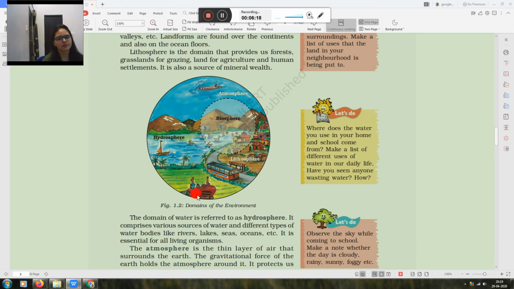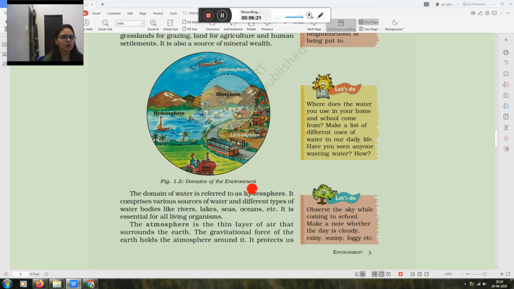Now next is hydrosphere. Hydrosphere means water. The domains of the water are referred to as hydrosphere: ocean, ponds, lakes, rivers, all water bodies. In this picture you can see part of the hydrosphere. It comprises various sources of water and different types of water bodies like rivers, lakes, seas, and oceans. It includes all the domains of water.